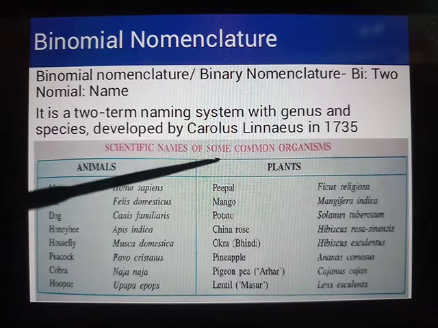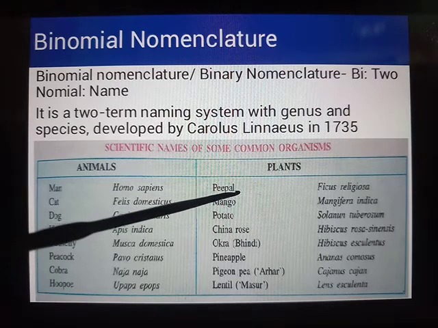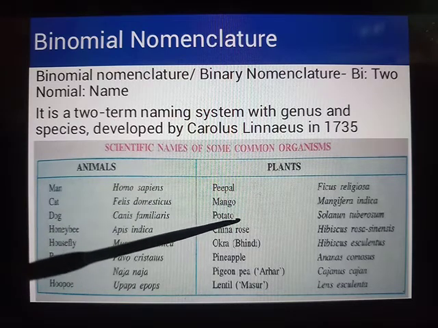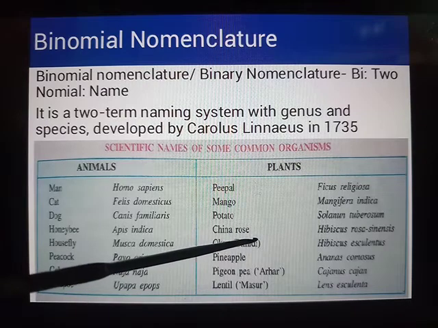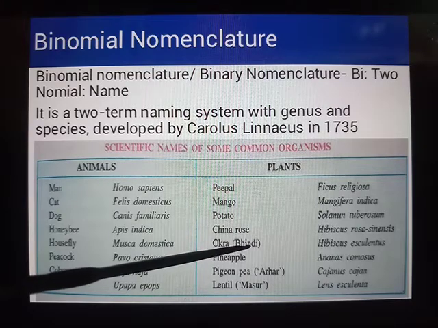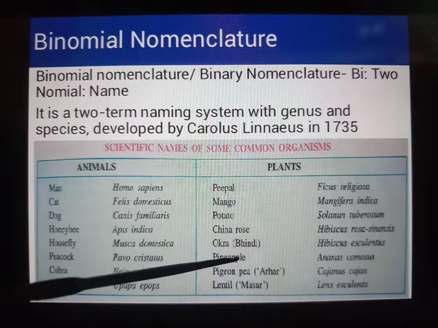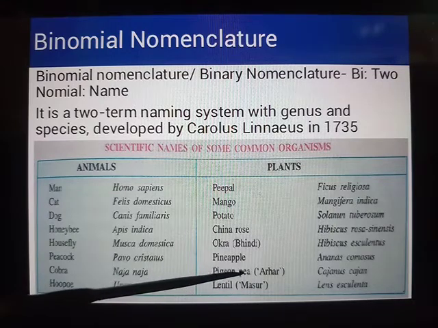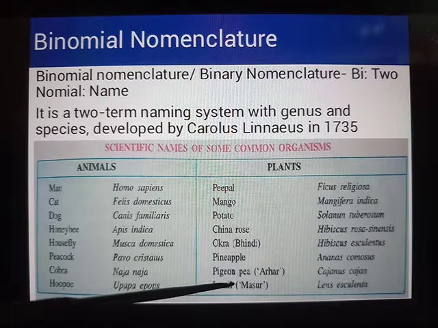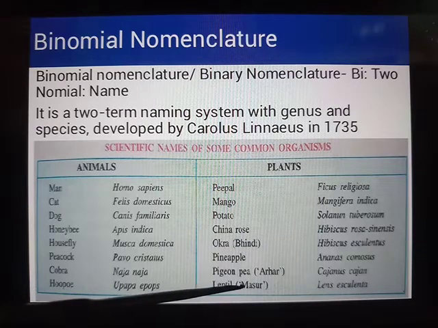Same way with plants, we will find peepal, Ficus religiosa. Mango, Mangifera indica. Potato, Solanum tuberosum. China rose, Hibiscus rosa-sinensis. Okra or bhindi, with common name lady's finger, we can say Hibiscus esculentus. Pineapple, Ananas comosus. Pigeon pea or arhar, Cajanus cajan. And lentil, that is masoor, is Lens esculenta.